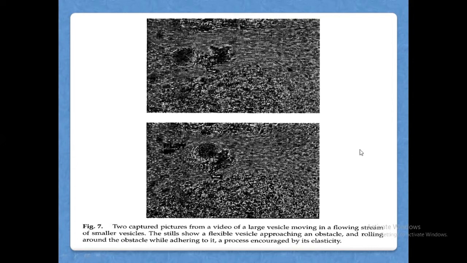So flexible approaching an obstacle and rolling around the obstacle while adhering to it is a process encouraged by its elasticity. See that this area is highly flexible, highly elastic. It is having elasticity so that it will be accepting even bigger molecules, bigger nanoparticles. So they will be flowing even through minute nano ranged capillary tubes. That is because of the flexibility nature of these areas.